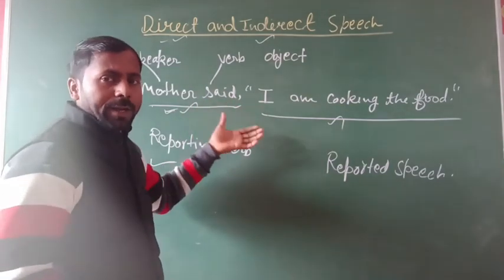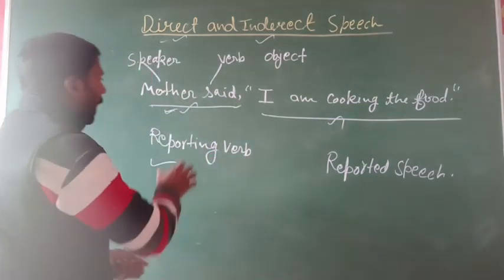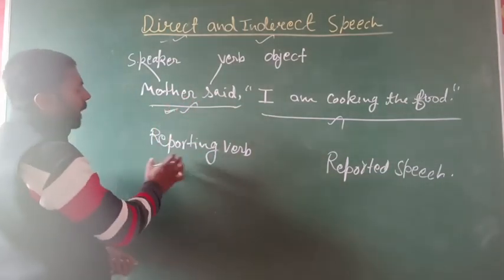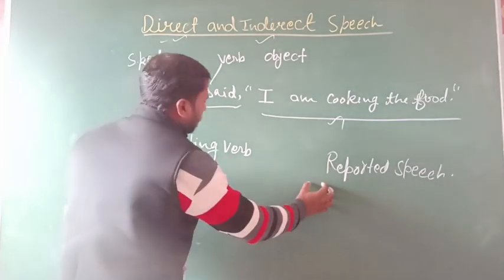Clear? This is direct speech. We divide this direct speech into two parts: reporting verb and reported speech.